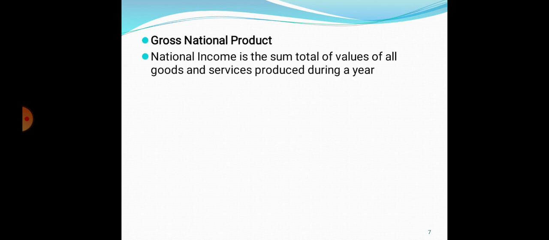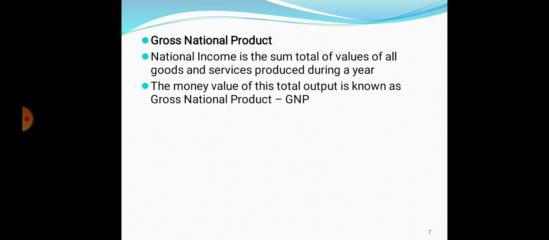Now, see what is gross national product. What is the definition of gross national product? So, the national income is the sum total of values of all goods and services produced during a year. That national income, which includes the sum total of value of all goods and services produced during a year, is called gross national product.